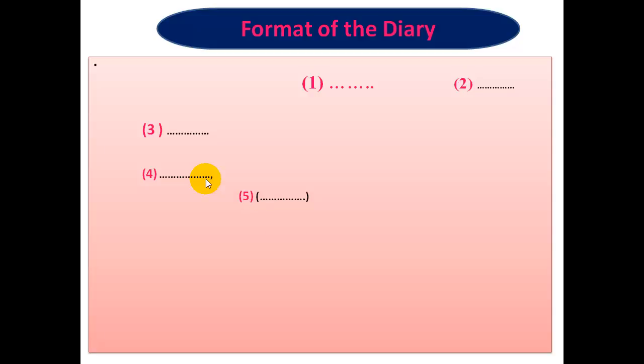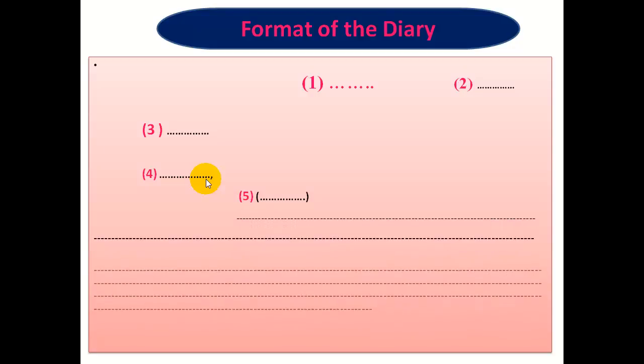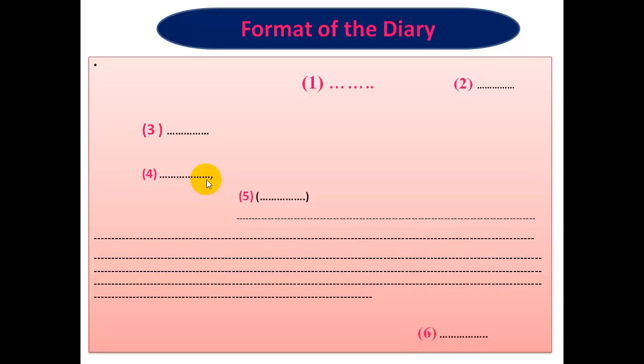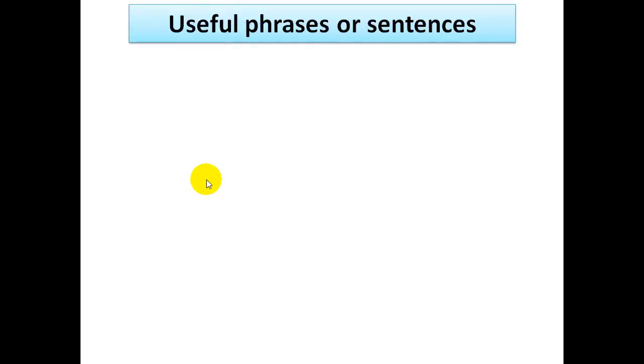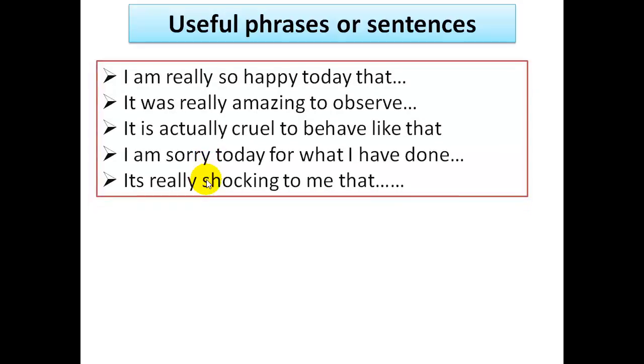Next, the body of the diary. The sixth one, the sender's name. Right, good. Next, when we write a diary, we must follow some useful sentences. What are the useful sentences?